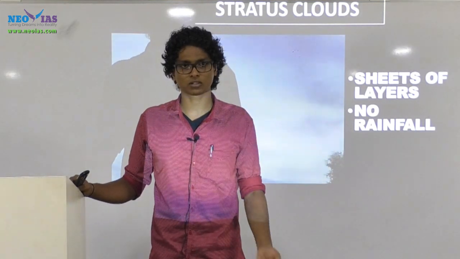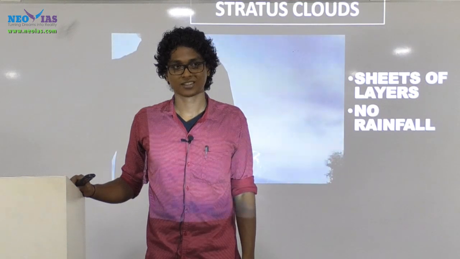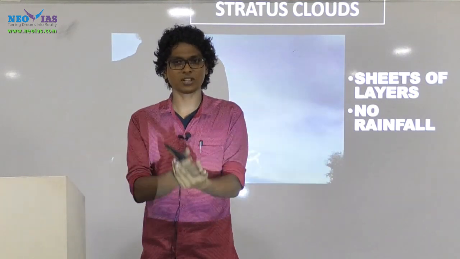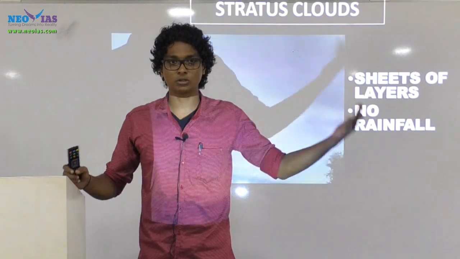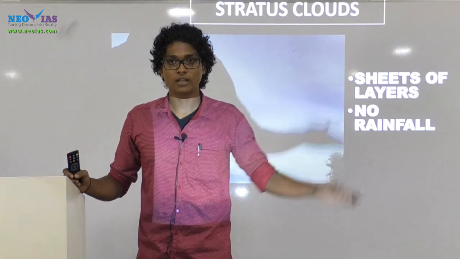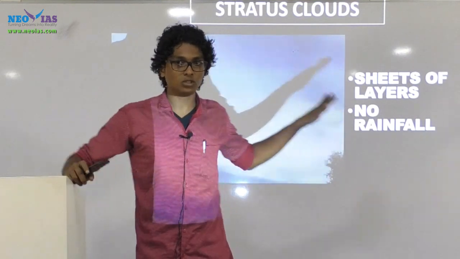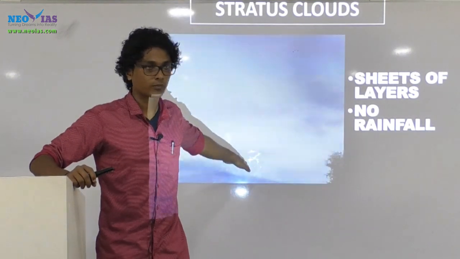What is the color of the sky actually? Yeah, during daytime it's blue, during night time it's dark. It's actually colorless. Due to scattering we have blue color, and if we are seeing this white color throughout, it means that mostly we will be having stratus cloud.